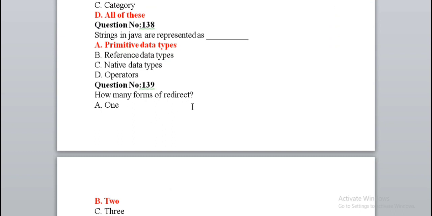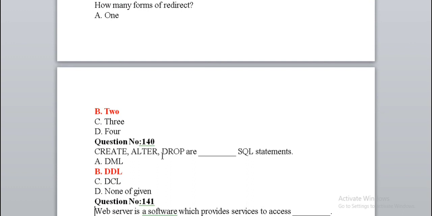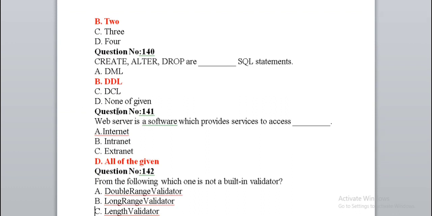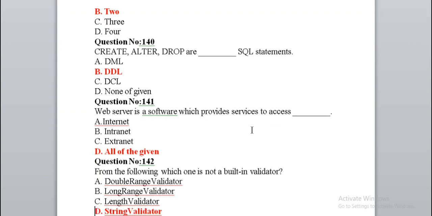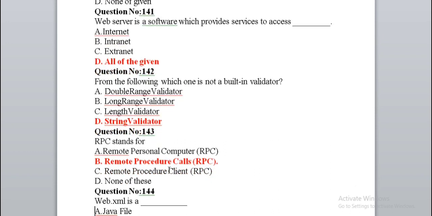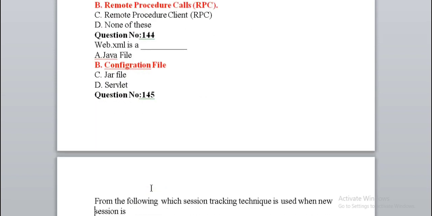How many forms of redirect? 2 types. Create, alter, drop or dash SQL statement: DDL, data definition language. A web server is a software which provides services to access all of the given. From the following, which one is not a built-in validator? String validator. RPC stands for remote procedure call. Web.xml is a configuration file.